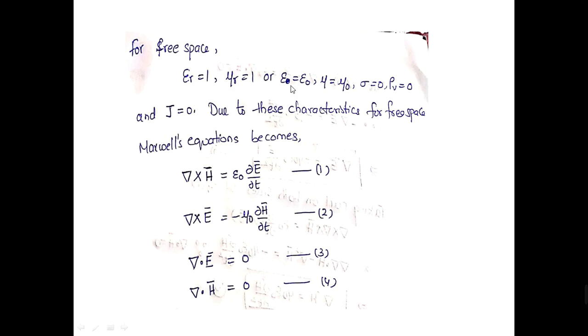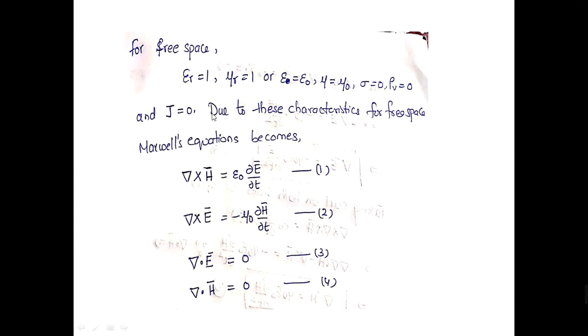And the permittivity, or dielectric constant, of the medium will be equal to the free space permittivity. Permeability will be equal to the free space permeability, and conductivity is 0, charge density is 0, and the current density is also 0. Because the conductivity is 0, the current density, J equal to sigma into E, is 0.